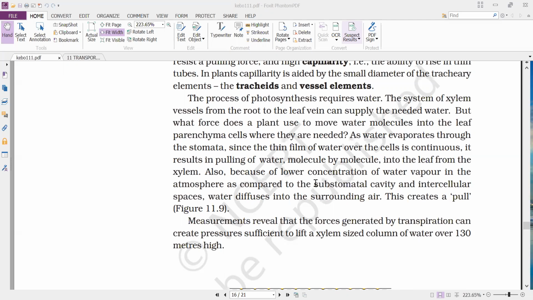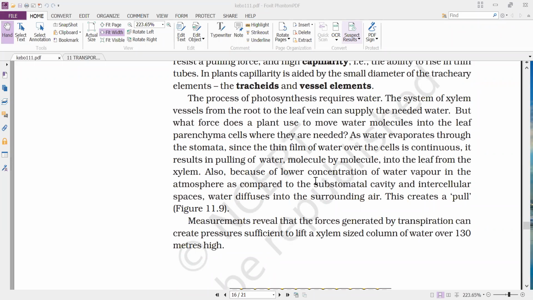As water evaporates through the stomata, which we are calling transpiration, since the thin film of water over the cells is continuous, it results in pulling of water molecule by molecule into the leaf from the xylem. When you observe here,